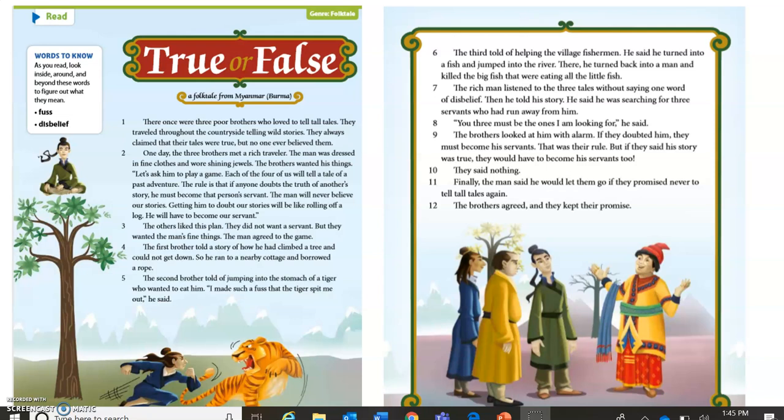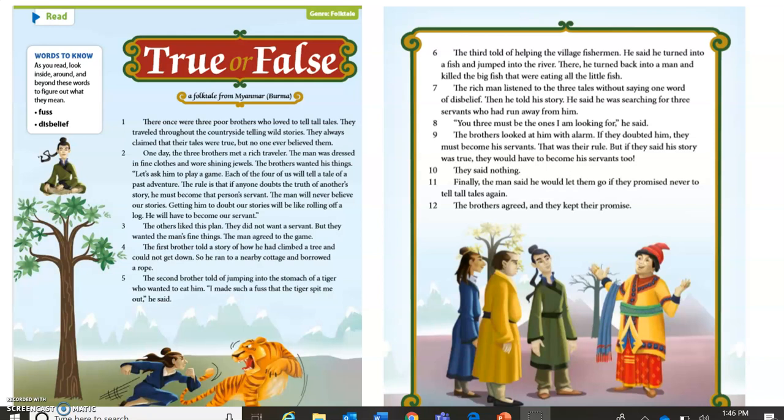The man agreed to the game. The first brother told a story of how he had climbed a tree and could not get down. So he ran to a nearby cottage and borrowed a rope. The second brother told of jumping into the stomach of a tiger who wanted to eat him. I made such a fuss that the tiger spit me out, he said. The third told of helping the village fisherman. He said he turned into a fish and jumped into the river. There, he turned back into a man and killed the big fish that were eating all the little fish.